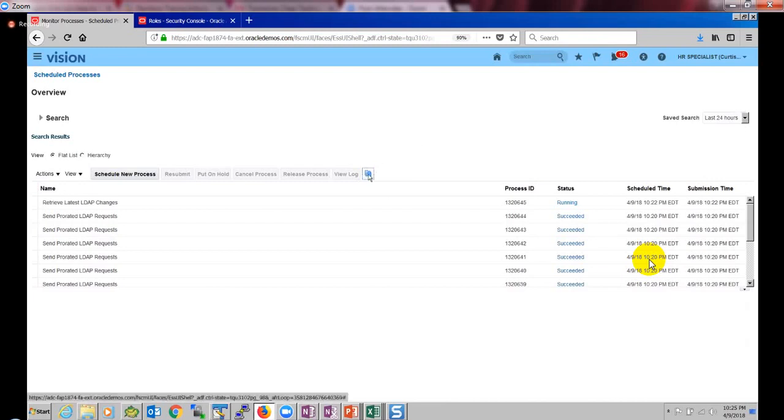There are a couple more processes before release 12, and from release 12 onwards, they were reduced to only these two processes. And we don't know, from release 13 onwards, even these things might go away. So it's just a safeguard to make sure our changes get affected while creating the changes.